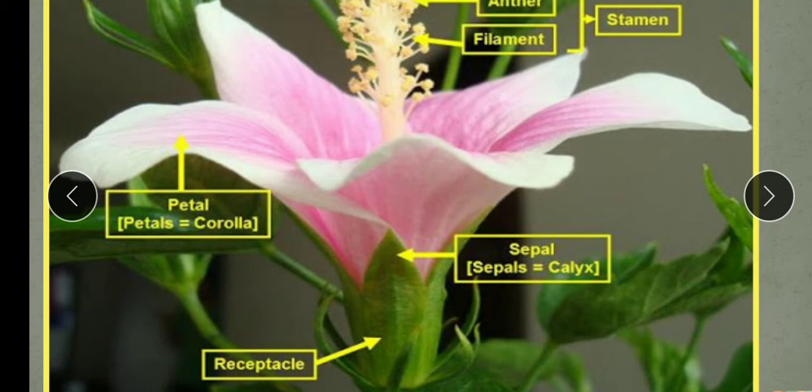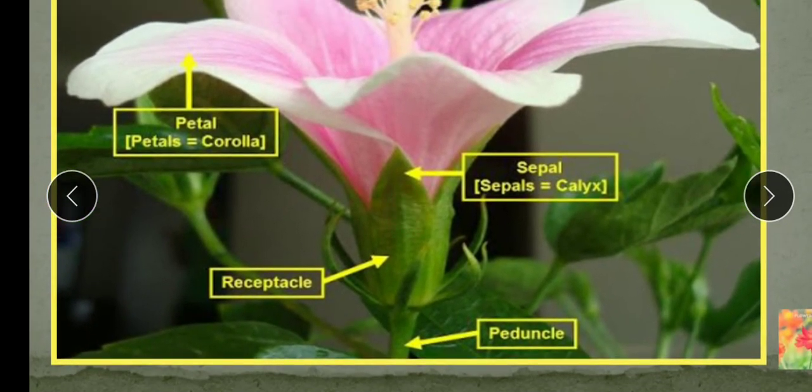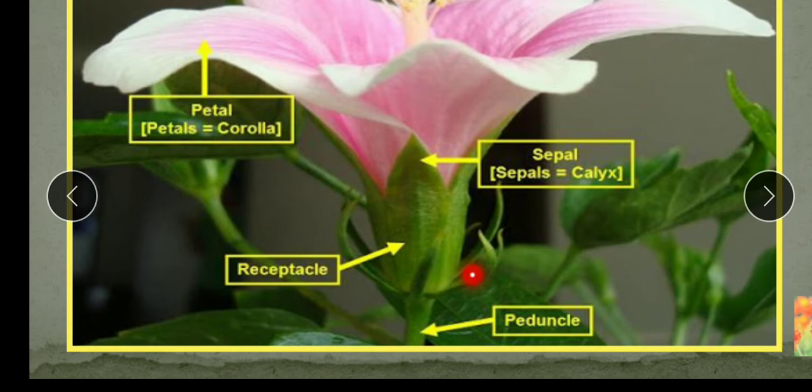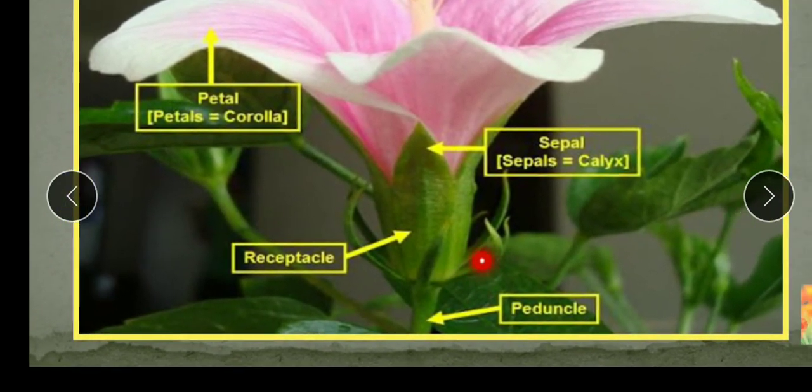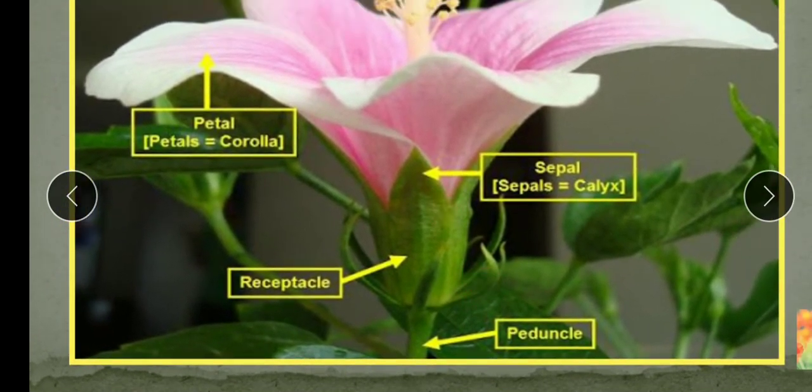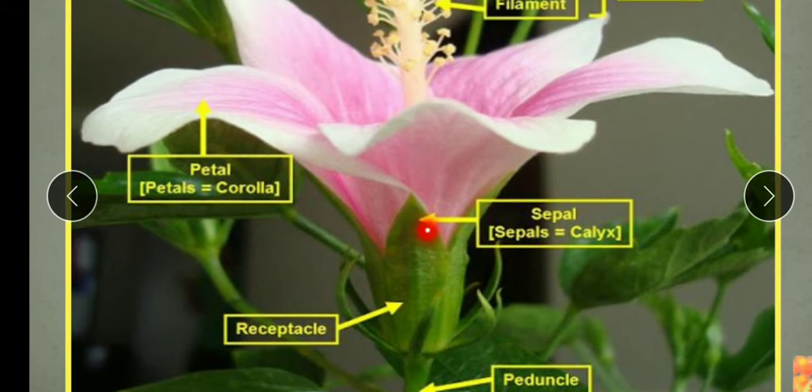Outermost wall. But in China rose, one more part we will see here, the small leaf-like structure, smaller than the sepals. These parts are termed as the apicalyx. What are they called? Apicalyx. So it is not necessary that the apicalyx is present in all flowers, but when we study China rose, then we found one more whorl outside of the calyx, which is known as the apicalyx.